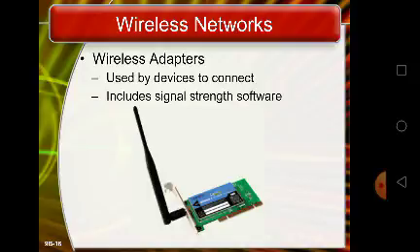Many wireless NICs come with utility software that allows you to monitor signal strength and download speeds.